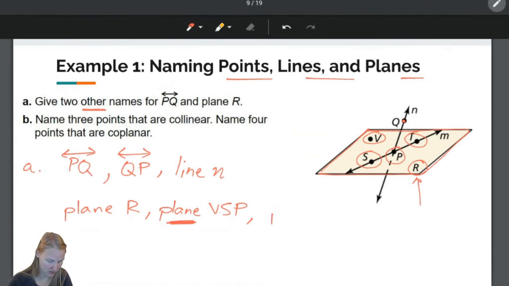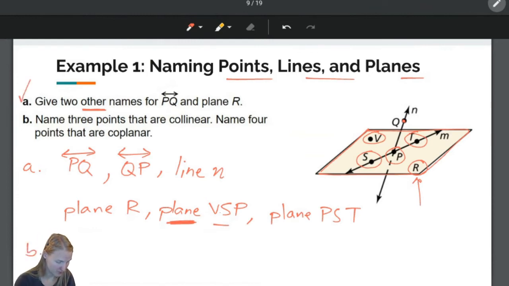Now we just need, I mean, we could take these and just rearrange it, PSV, or we can throw one of those other points in there, PST. Okay, beautiful. So that is part A done.